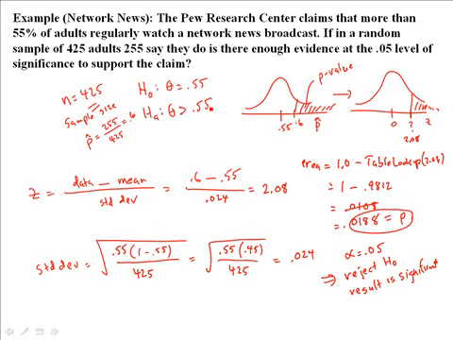Since we've rejected the null hypothesis, we've decided in favor of this alternative. And that's what the Pew Research Center was claiming, that more than 55% of adults watched network news. Right. So we sort of established their claim.